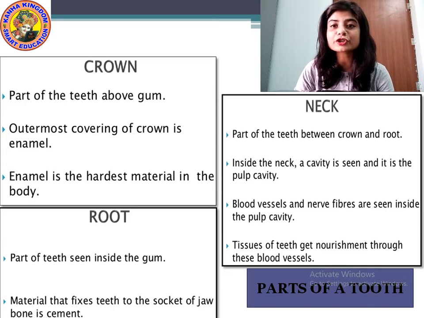In the crown portion we can see the whitish part of the teeth. The neck consists of the pulp and the pulp cavity, where blood vessels and nerves can be seen. And the root is the part which holds the teeth inside the gum with a bony layer that is called cementum. Understood?